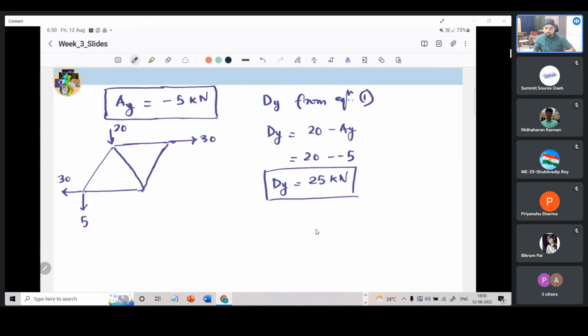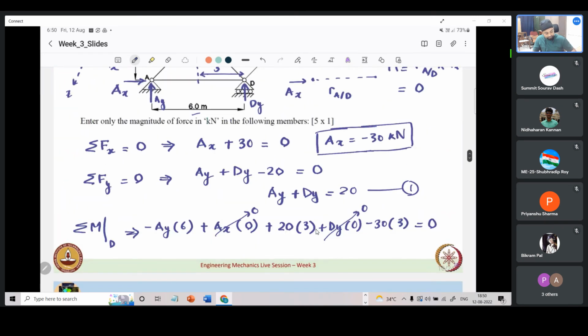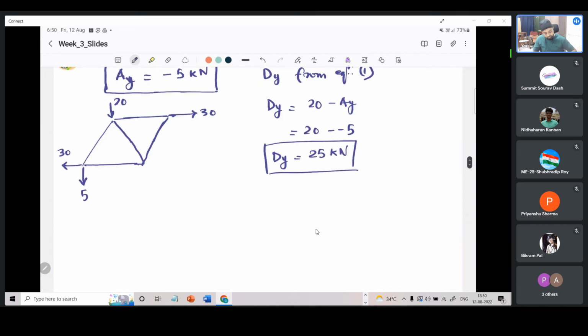I'm not drawing this to scale, which is why the arrow for 5 and the arrow for 30 are of the same length, because of space constraints, but it needs to be understood clearly what the relative magnitudes are. DY has come out to be 25. This is A, B, C, D. This we have already solved for.